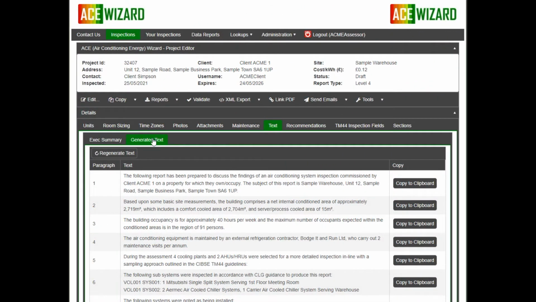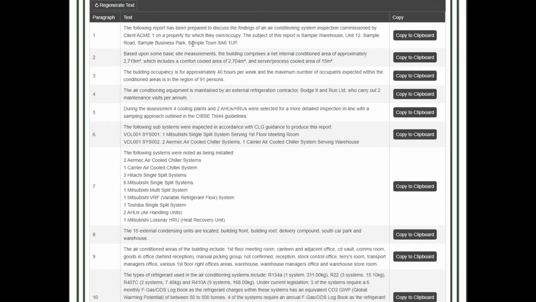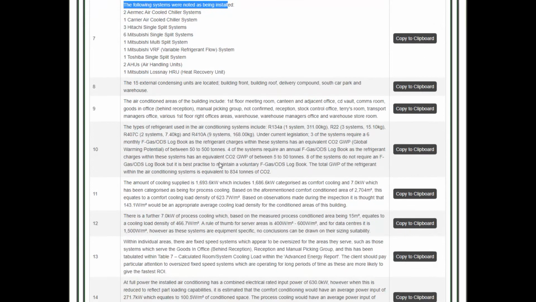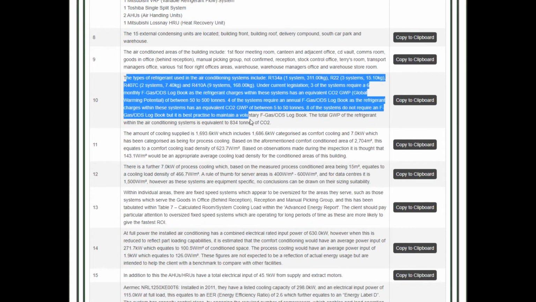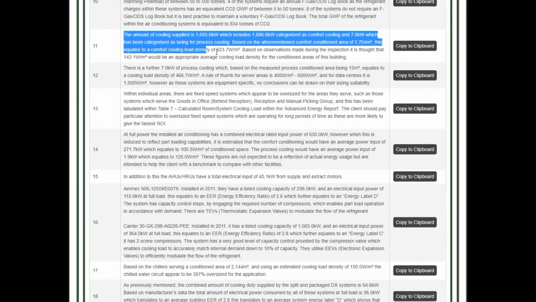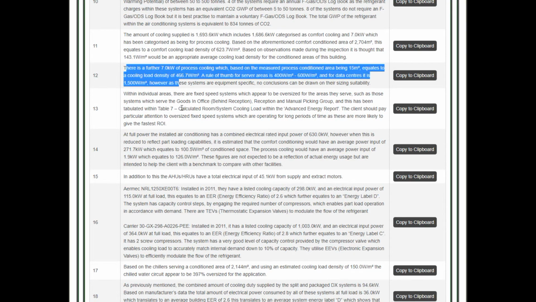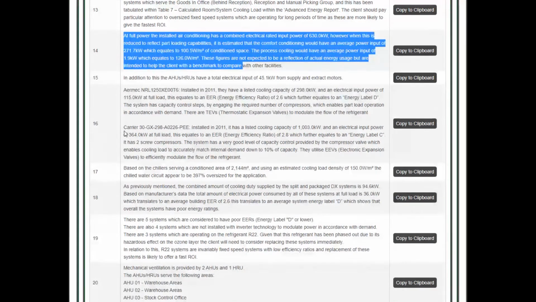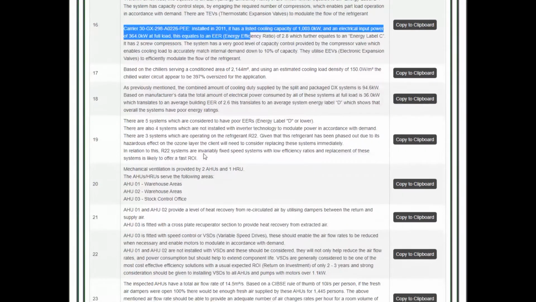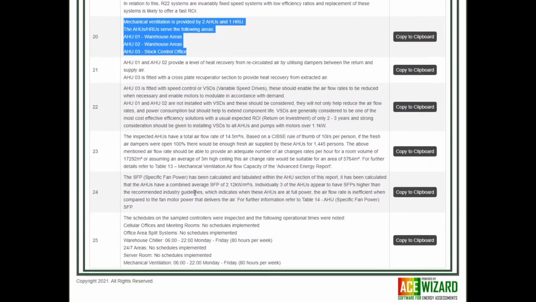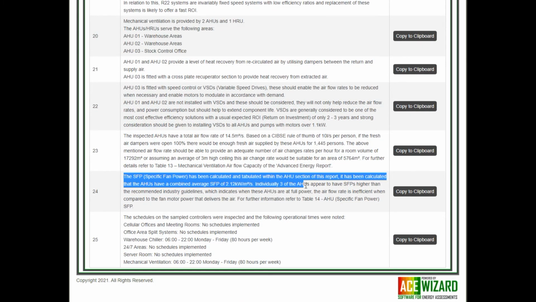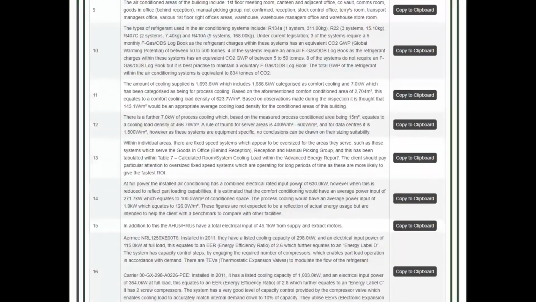Writing complex reports was always something of a challenge, but with ACE, the built-in generated text now eliminates most of that burden. The generated text uses pre-configured paragraphs with data extracted directly from the project. It is these paragraphs that can then be used to help build your exec summary.